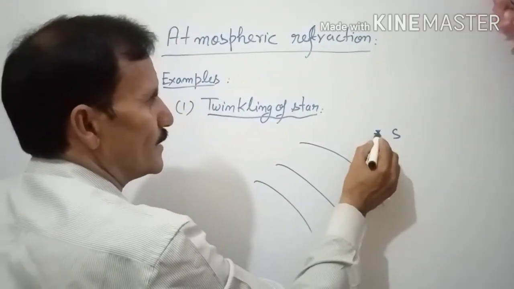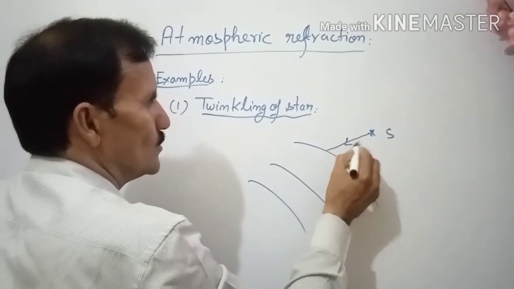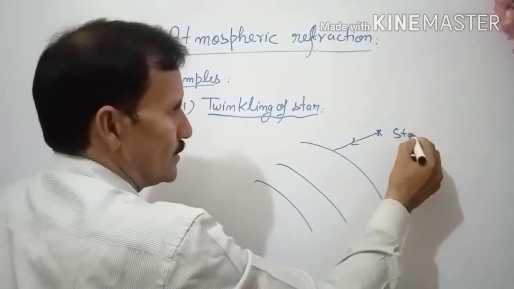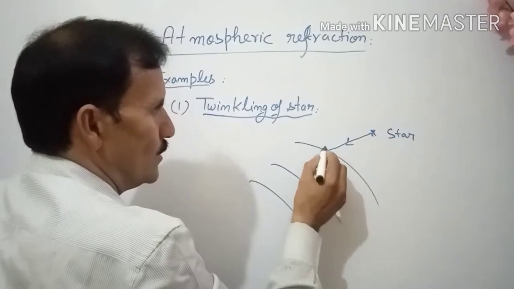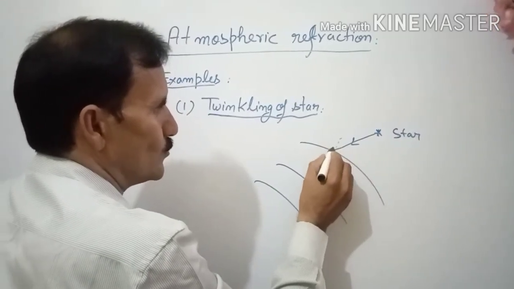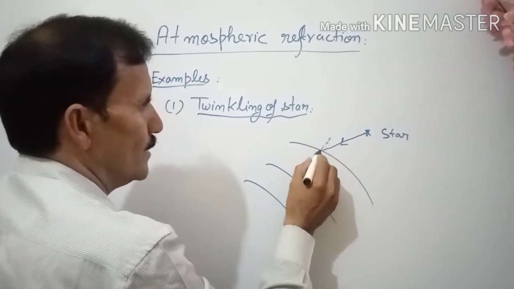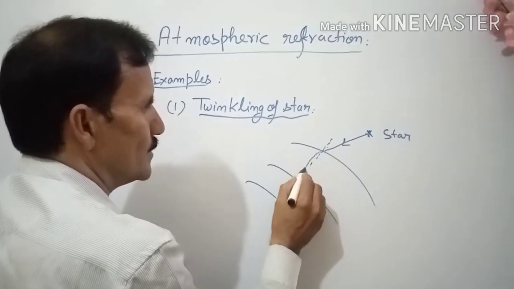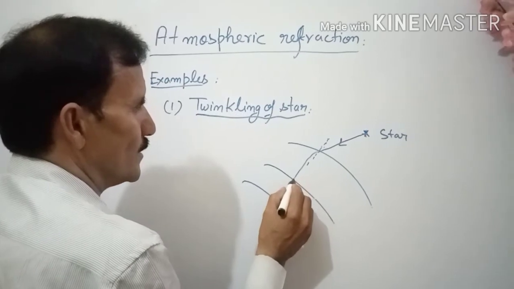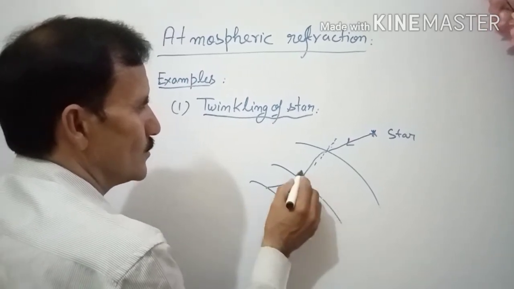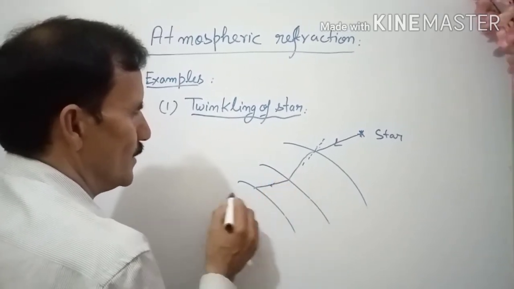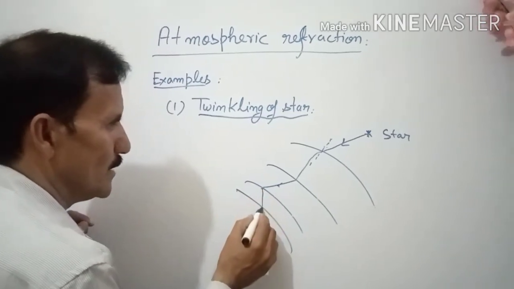So when a light ray comes from a star, it is not the sun, it is a star, because sunlight is too much. So here is again refraction, the normal is here. From rarer to denser, somewhere it is rarer. So here again refraction will happen. Here is another, here again.